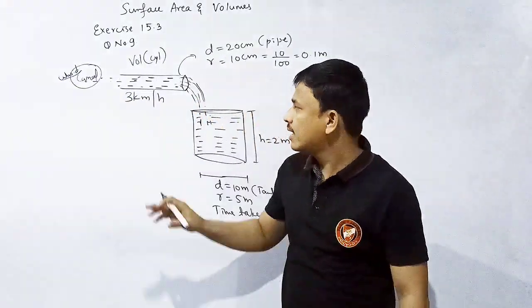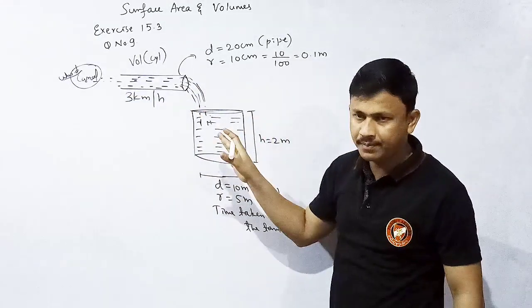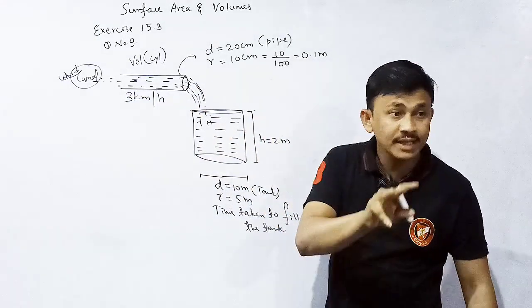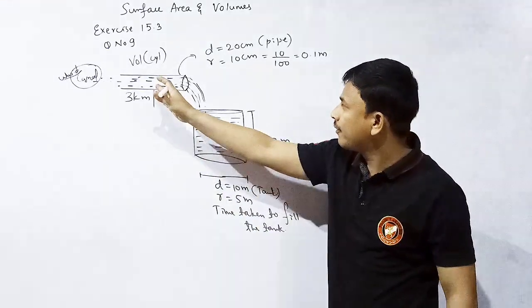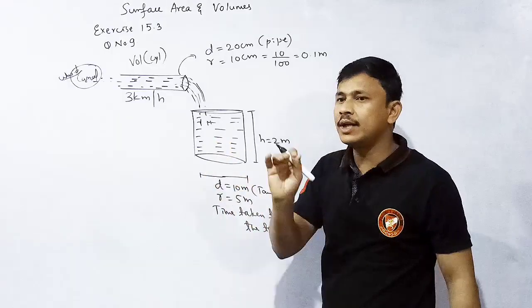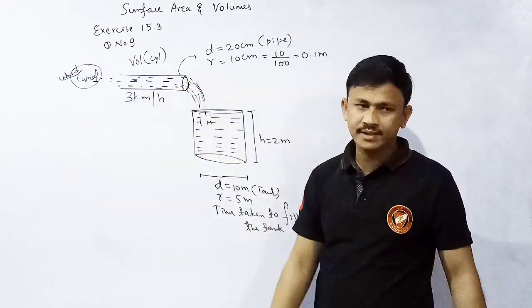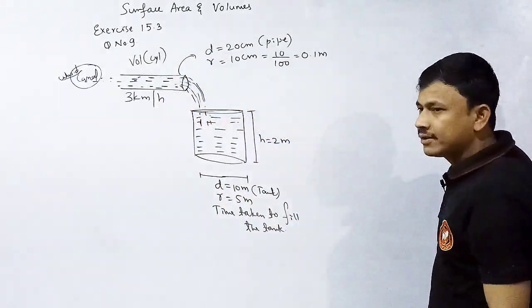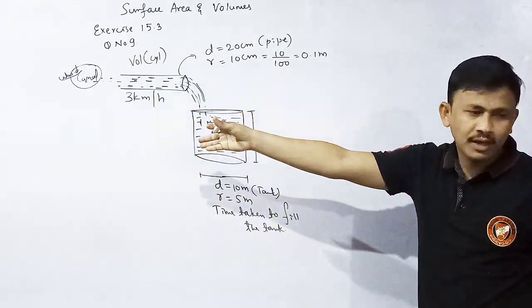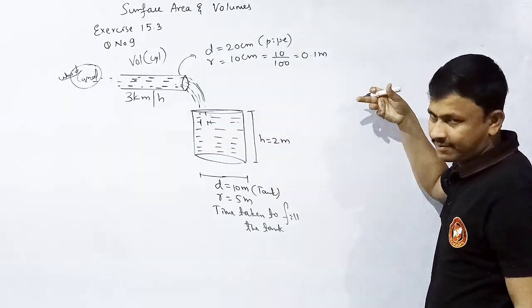Understood? That means the length of water coming from the pipe per hour is 3 kilometer. I will be taking the speed of the water as the length of the water. Consider the water is frozen. After 1 hour, what is the frozen water length? 3 kilometer.